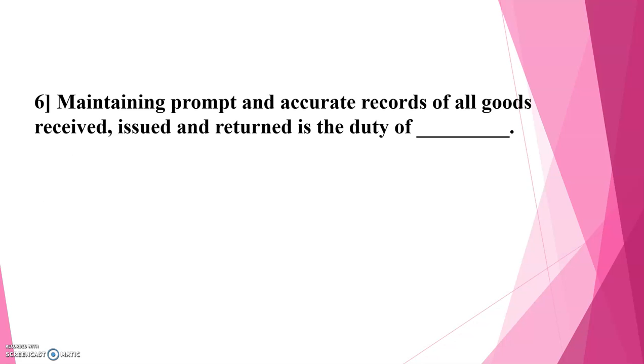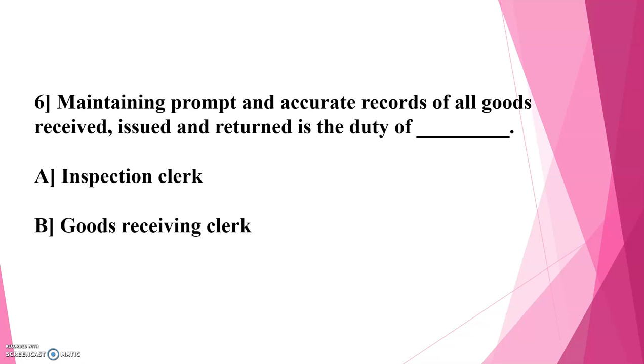Then question number 6. Maintaining prompt and accurate records of all goods received, issued, and returned is the duty of A. Inspection clerk, B. Goods receiving clerk, C. Storekeeper. Correct answer is C. Storekeeper. Maintaining prompt and accurate records of all goods received, issued, and returned is the duty of the storekeeper.